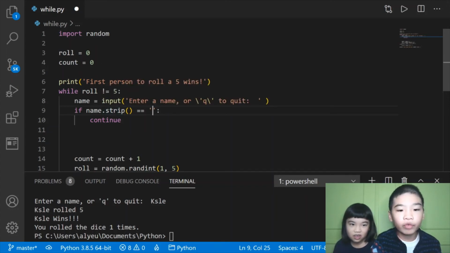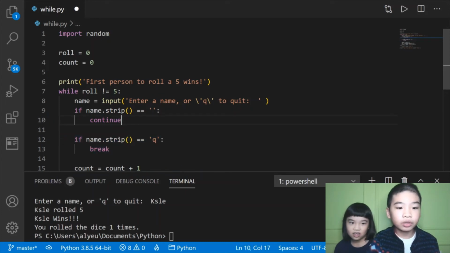We use the strip function to remove all the empty spaces, and if you just typed a bunch of spaces, then it'll remove all the spaces. That means you typed nothing, and then it'll continue, which means it'll restart the while loop again. So it'll print until you type a name.